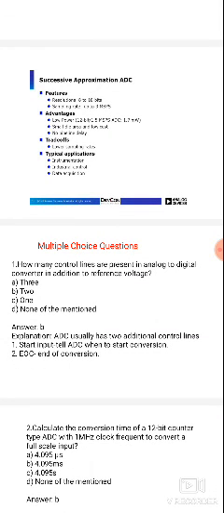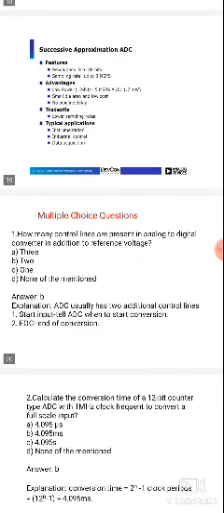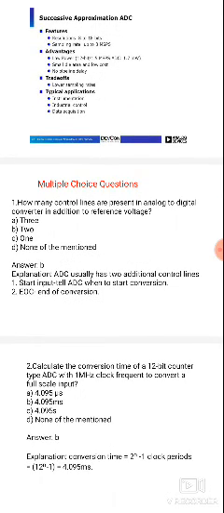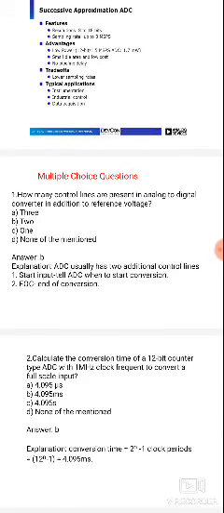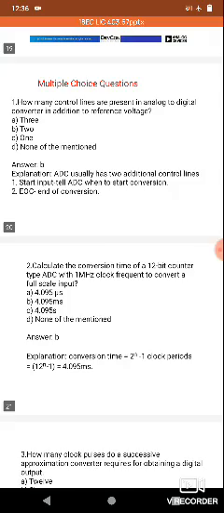Next, low cost, no pipeline delay, and lower sampling rates. Sampling follows the sampling theorem: fs is greater than or equal to 2fm, that is, the sampling frequency is greater than or equal to twice the modulating frequency. Typical applications are instrumentation, industrial control, and data acquisition. These are the successive approximation register details.